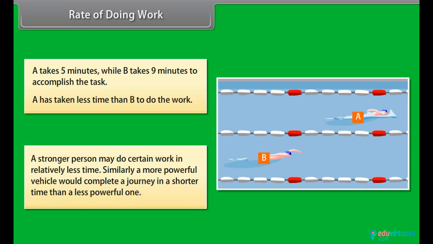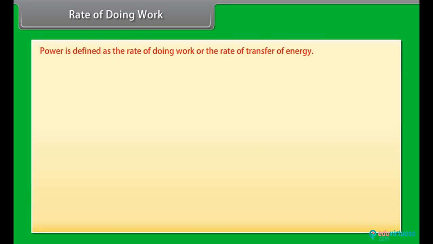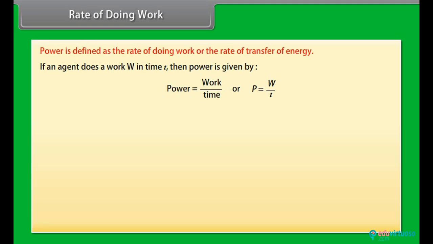This means that a stronger person may do certain work in relatively less time. Similarly, a more powerful vehicle would complete a journey in a shorter time than a less powerful one. So, power is defined as the rate of doing work or the rate of transfer of energy. If an agent does a work W in time t, then power is given by power is equal to work upon time, or P is equal to W upon t.